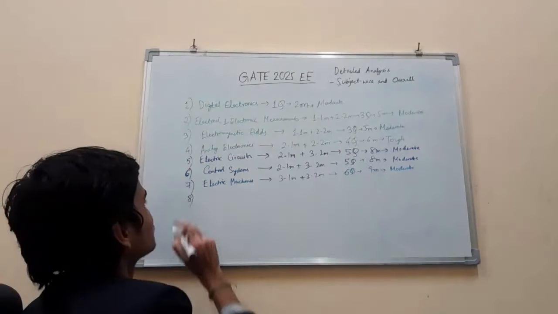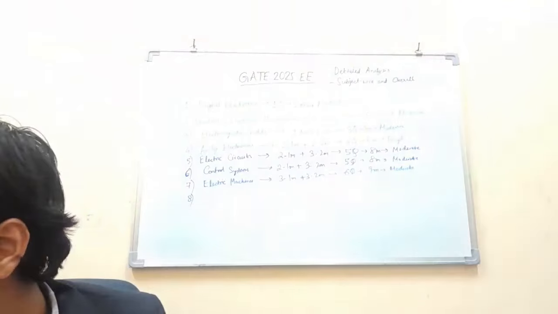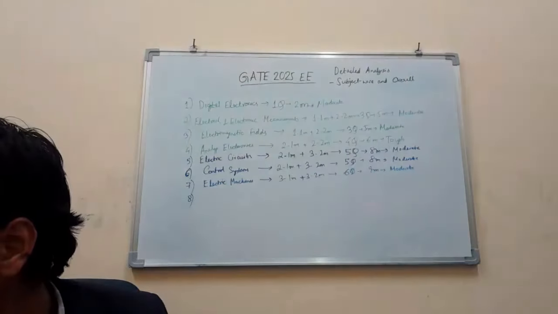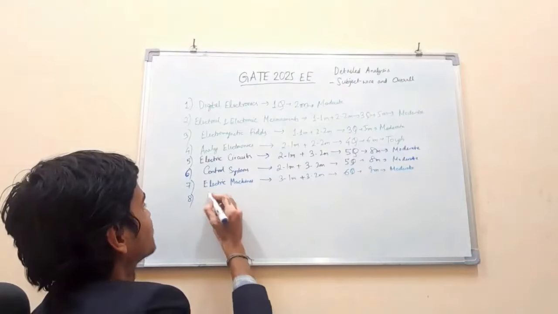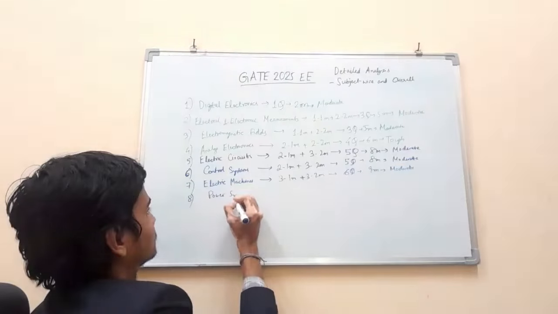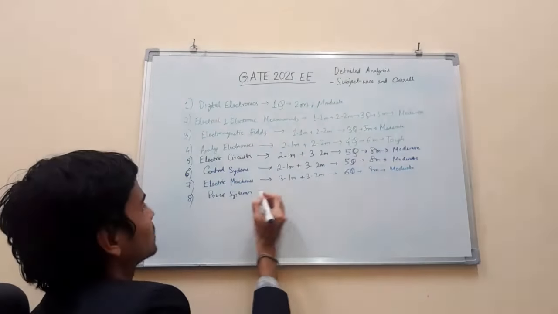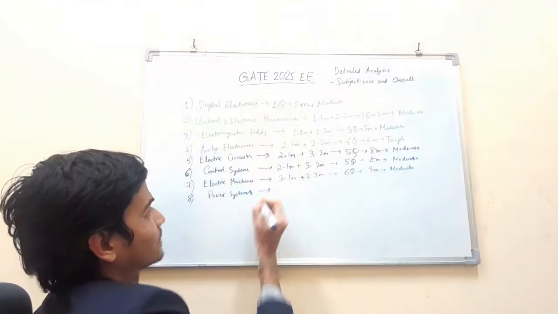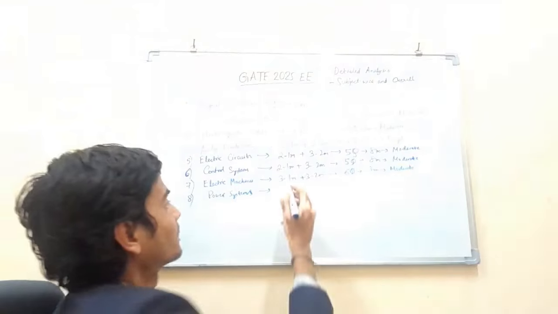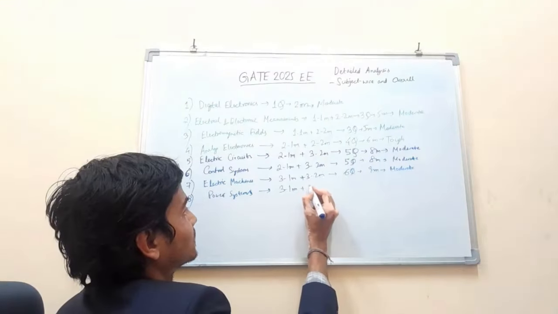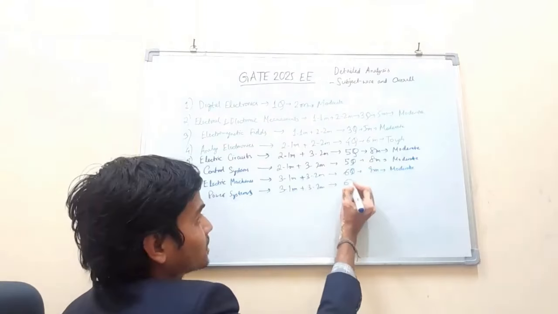Next, coming on to the next important subject in terms of weightage, I think it was power systems. Power systems also had 9 marks, same as electrical machines, and the configuration was also the same. 3 1-mark and 3 2-mark questions. 6 questions of 9 marks.